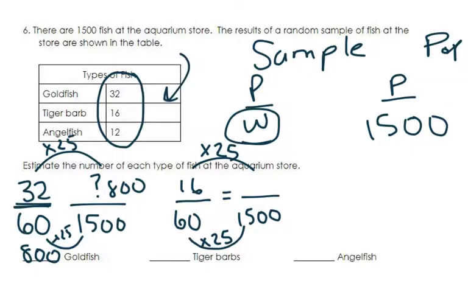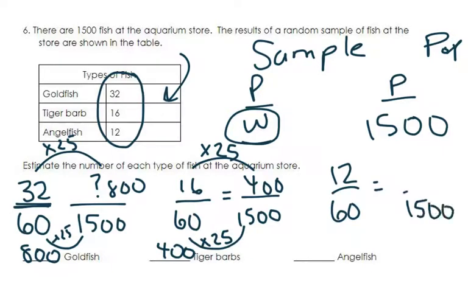Okay, and so I asked myself, what's 16 times 25? And the answer is 400. And then I do the same problem over here, and I do 12 over 60 equals my unknown over 1,500, right? And so I know that I've got to multiply times 25, and 12 times 25